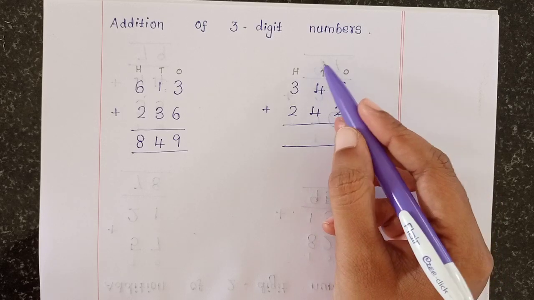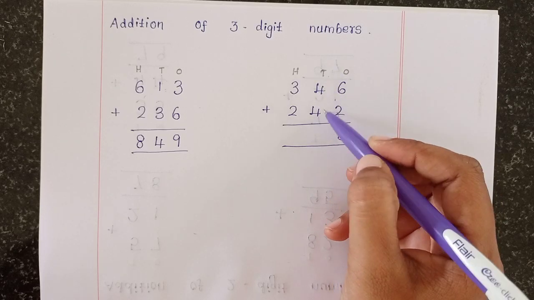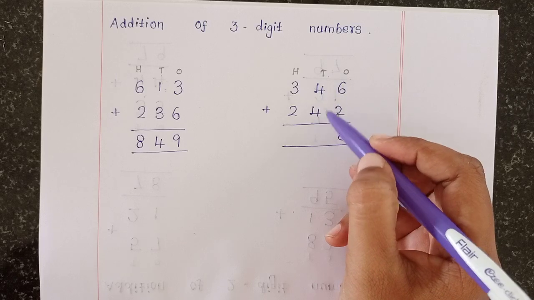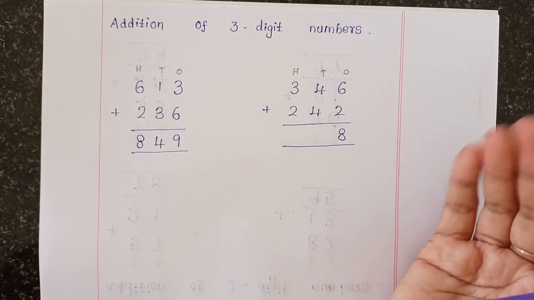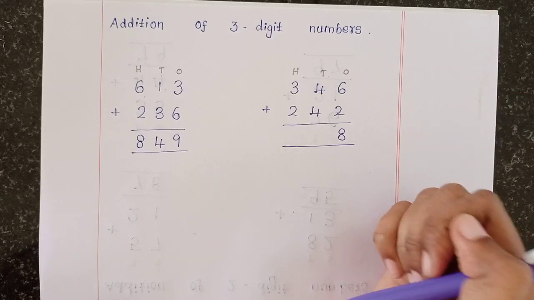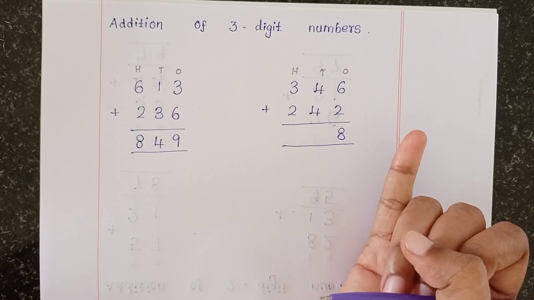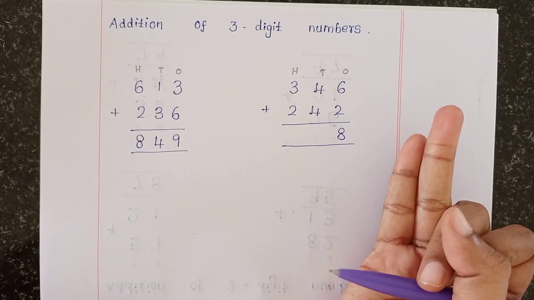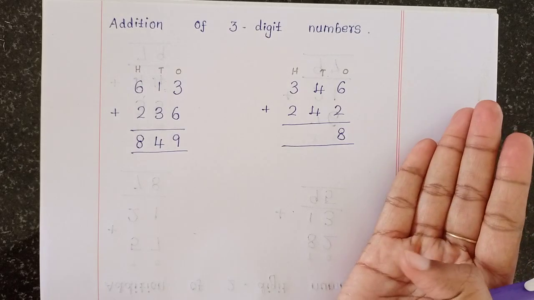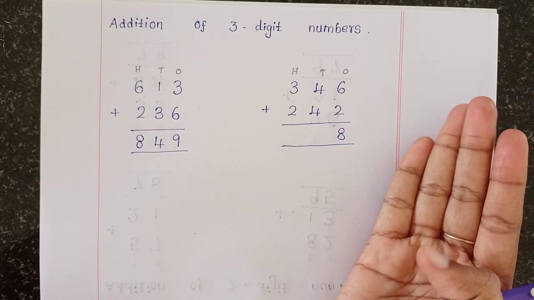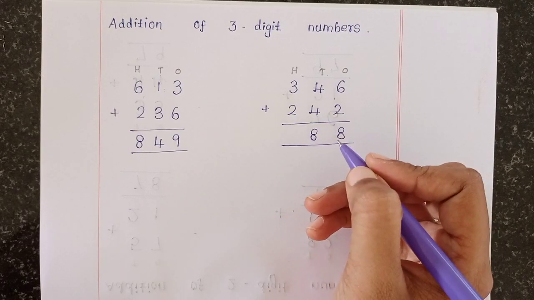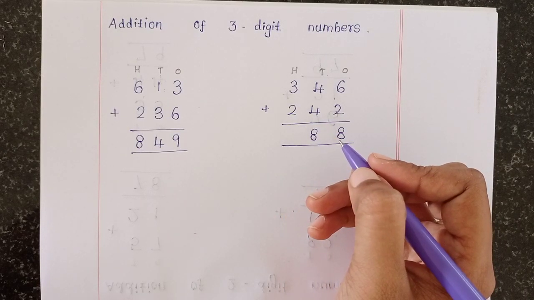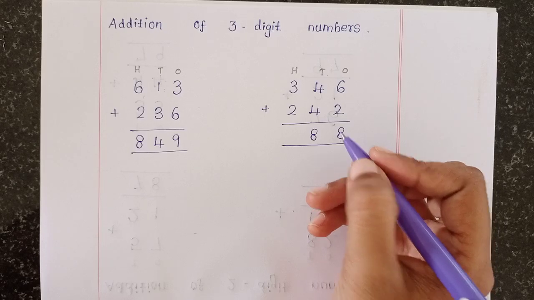Okay, then add the tens column. 4 in the heart, then you take 4 fingers to count: 4, after that 5, 6, 7, 8. So the answer is 8. Write 8 under the tens column.